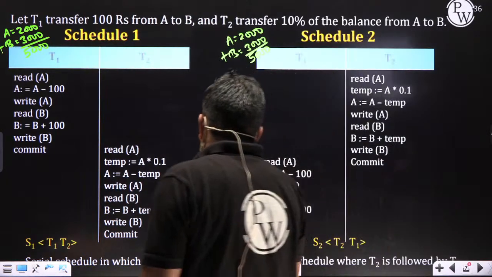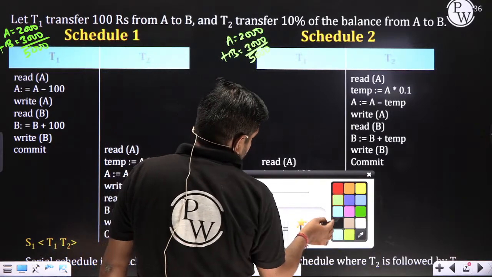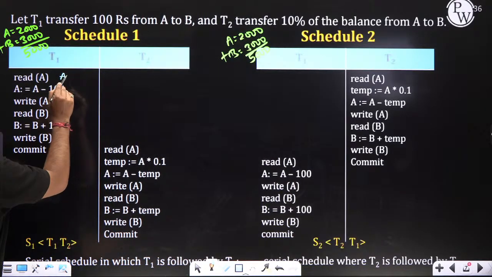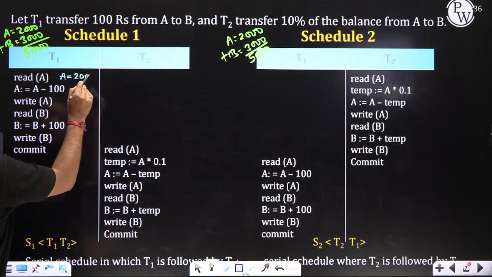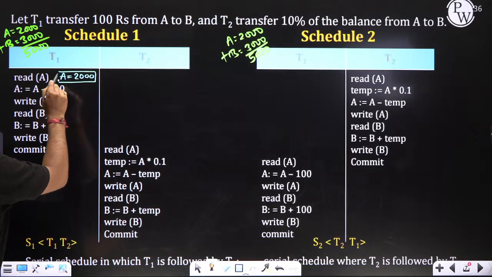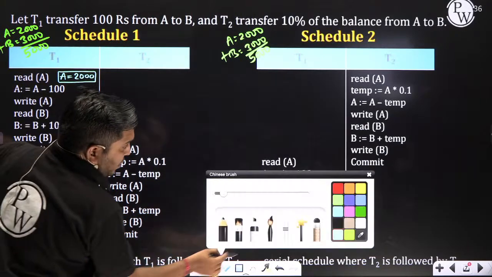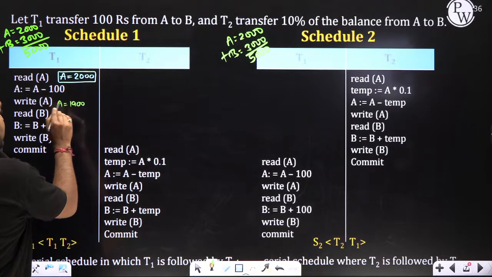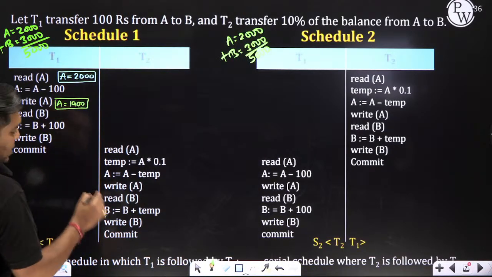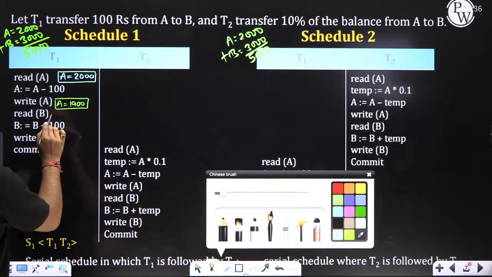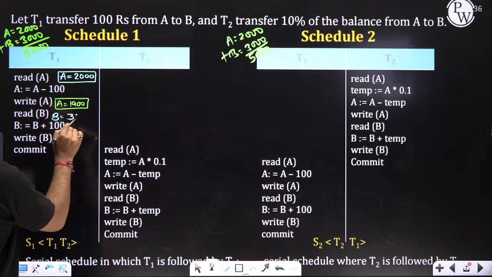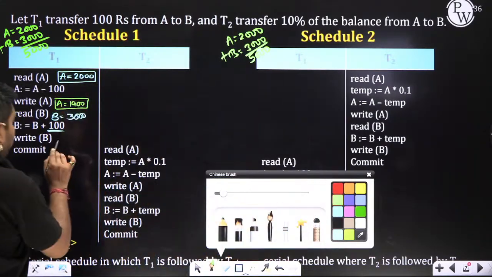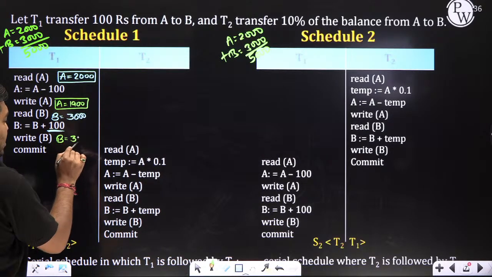Now listen carefully, my dear students, please try to understand. Here, read A, then minus 100. Then what is the final value? Final value here will be 1900. Now, B value here is 3000. Then 100 will be added. What is the B final value? B final value is 3100.